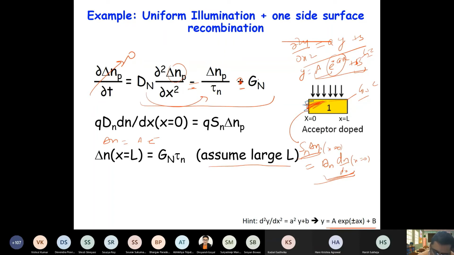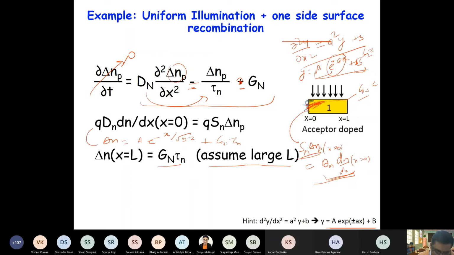This is the same form as a square y, so a square is 1 over D tau, plus b. At x equal to L this term goes to 0 because L is very large, so you have only b, and delta n is equal to G n times tau n. So this is the expression for delta n.